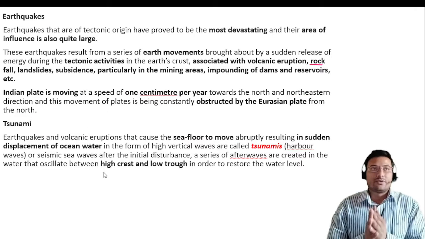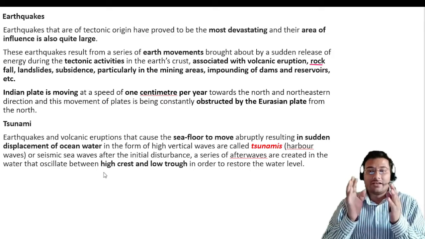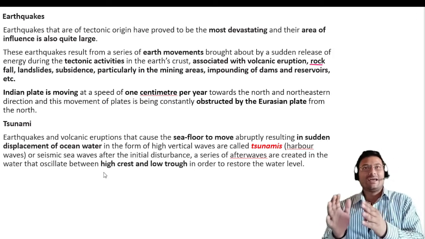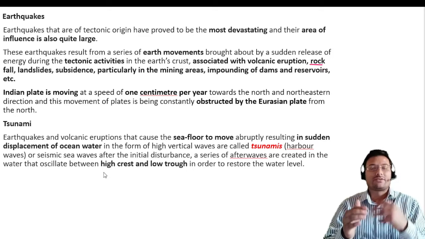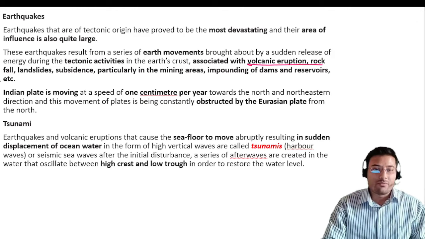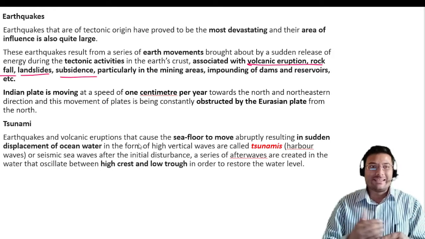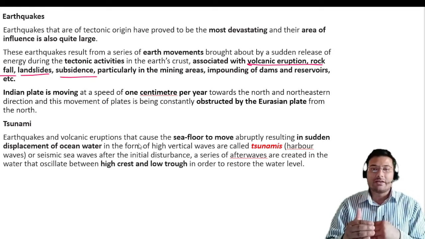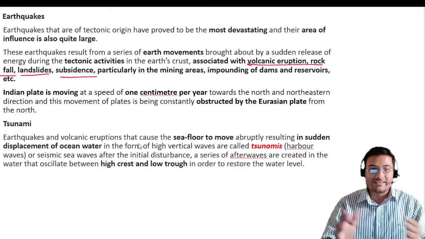If we talk about earthquake, they are of tectonic origin and have a devastating impact, and the area of influence is also quite large. Okay, basically earthquake is a result of the movement of the plates under the surface of the earth, and we call it tectonic activity also, and it is associated with volcanic eruption, rock fall, landslide, and subsidence, etc. We also know that the Indian plate is moving toward the north and northeast direction 1 centimeter per year, and this movement is obstructed by the Eurasian plate, and the result is earthquake.